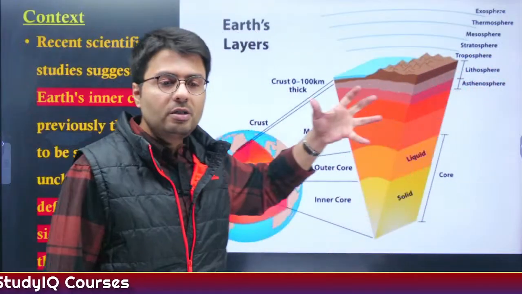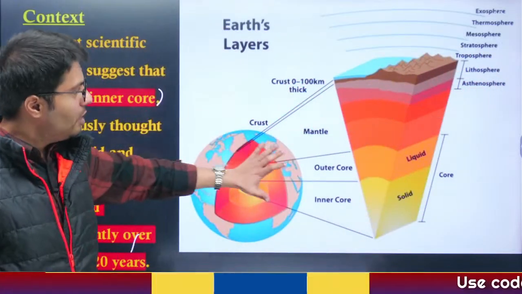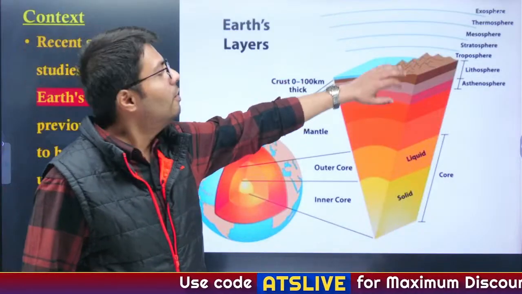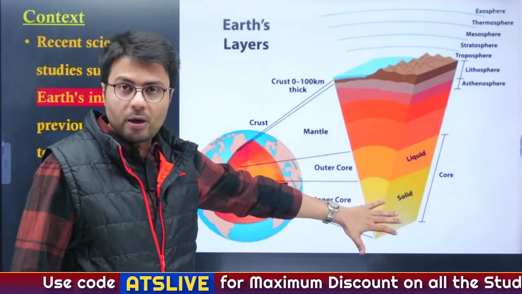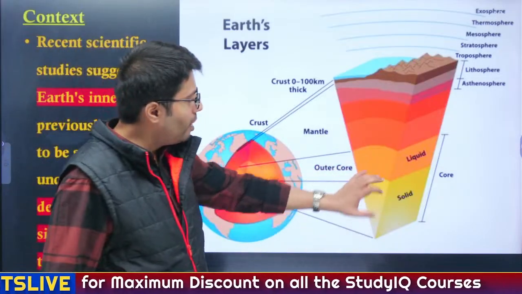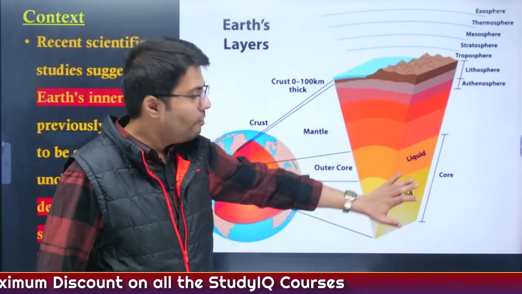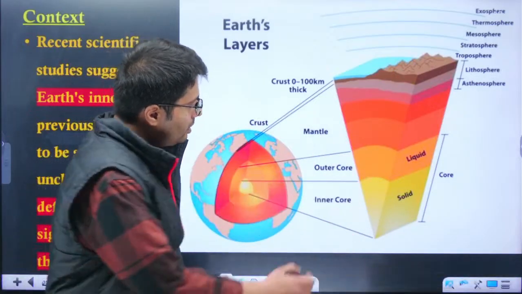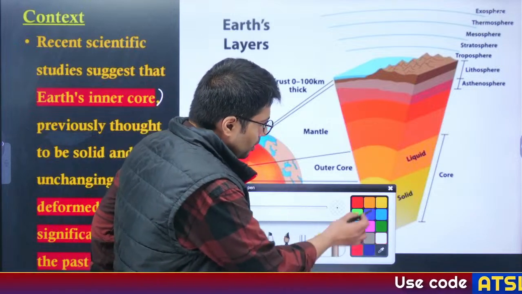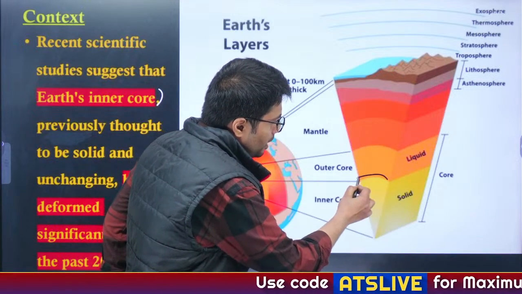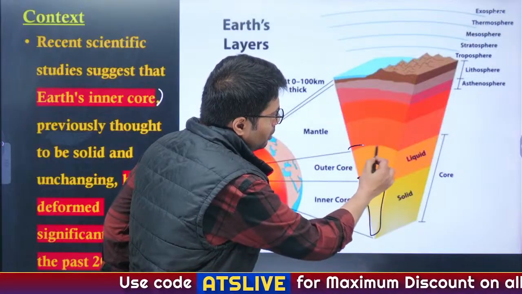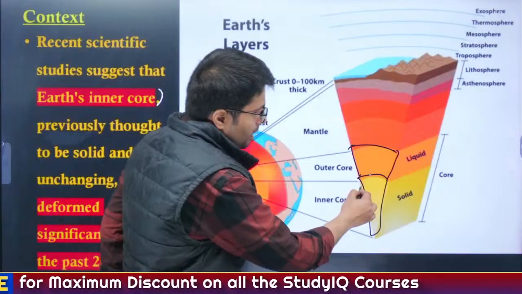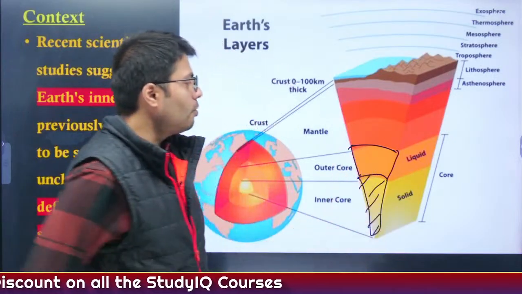Now, what is Earth's inner core? As you can see from this, there are several layers of Earth. The outermost layer is known as the crust, followed by the mantle and then the core. Now, this core is divided into two halves. The outer core consists of liquid, whereas the inner core is made up of solid elements. Understood? So this article is talking about this solid part of the inner core, whereas the outer core lies outside it, right?